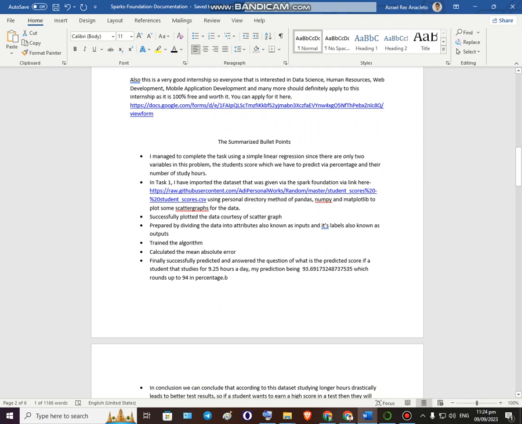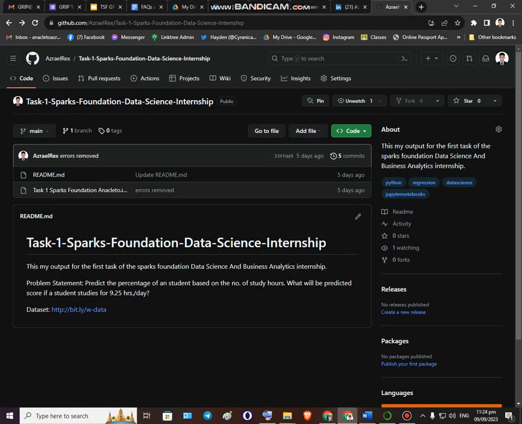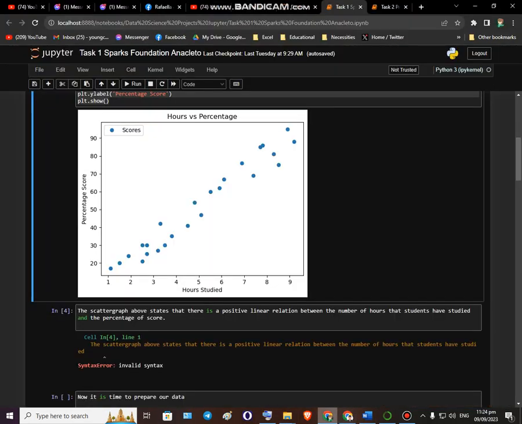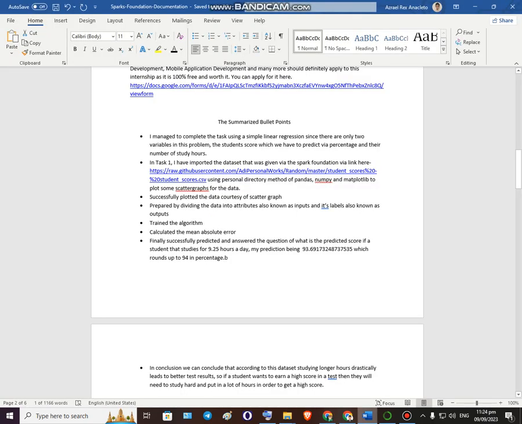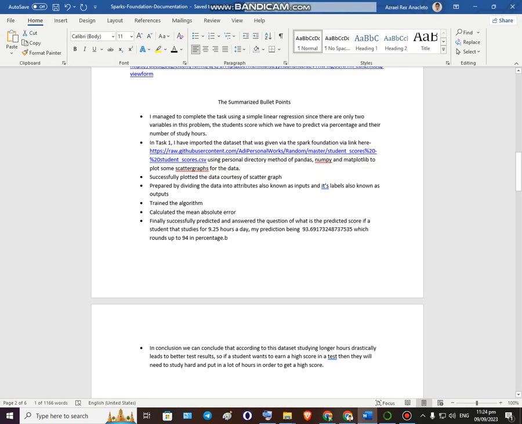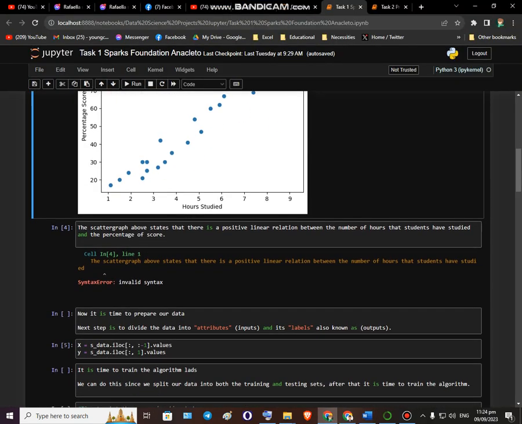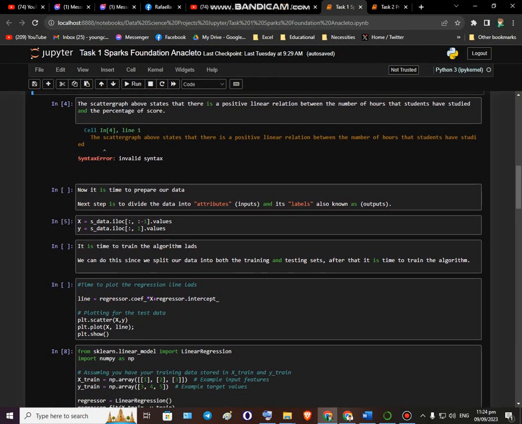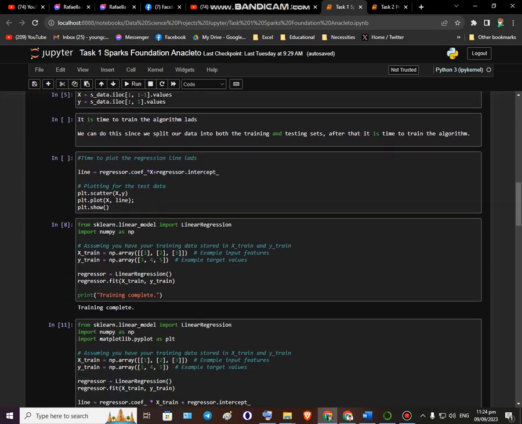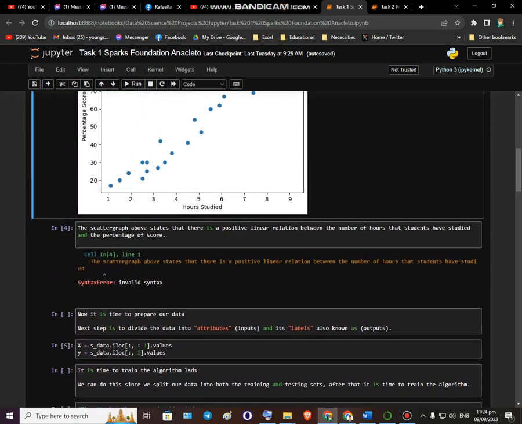Okay. Using the libraries pandas, numpy, and matplotlib to plot some scatter graphs for the data. As you can see, this scatter graph right here, I successfully plotted the data. That's the scatter graph I showed you. And then I prepared by dividing data into attributes, also known as inputs, and its labels, also known as outputs. So that's right here, below here. And let's get on with it.